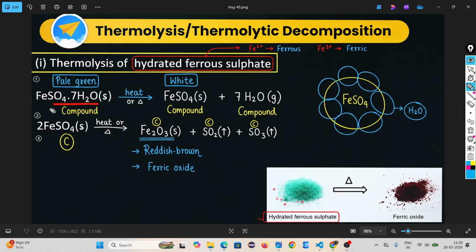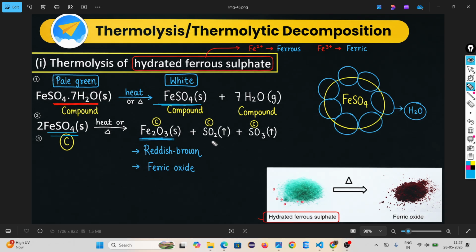So look what is happening: one compound breaks down into several compounds when you provide heat. That means it is a decomposition reaction, a reaction in which a single compound breaks down into many compounds or elements. So look, if you again provide heat to this ferrous sulfate, what happens?